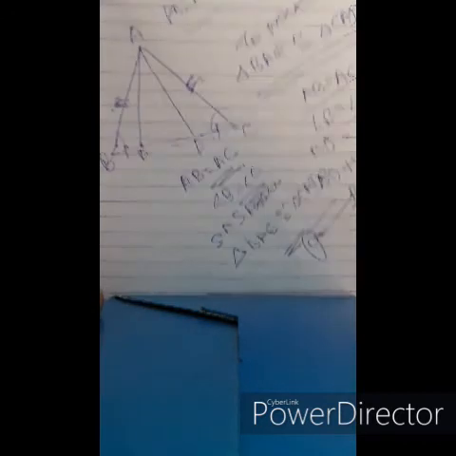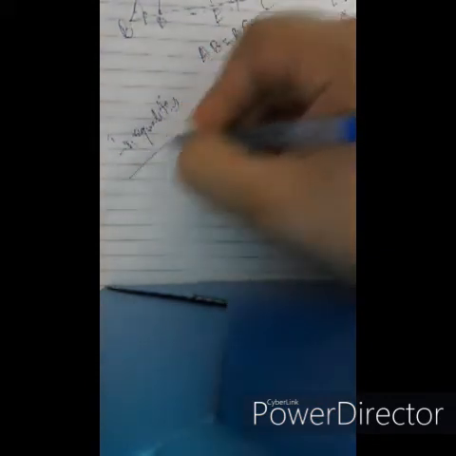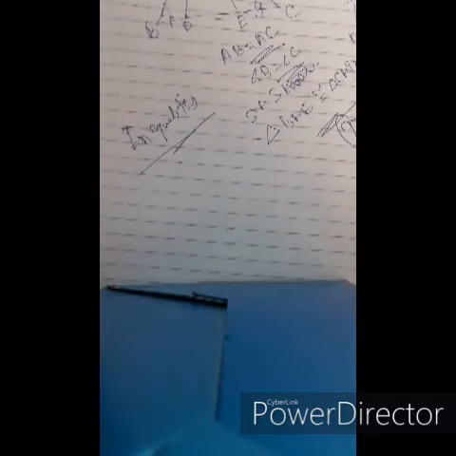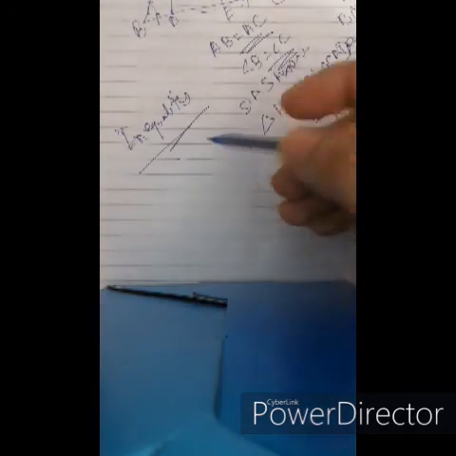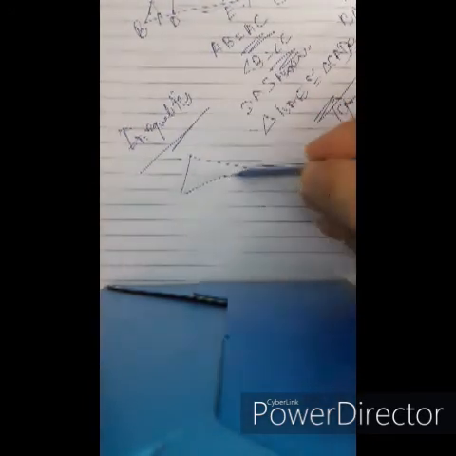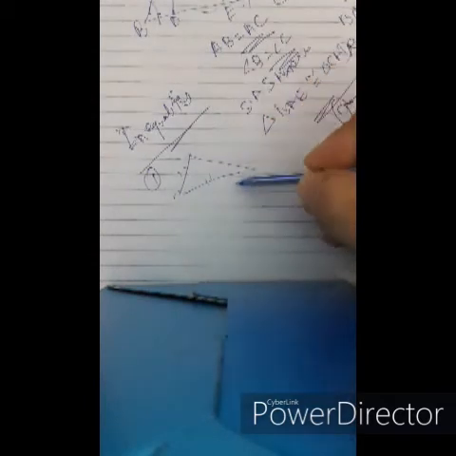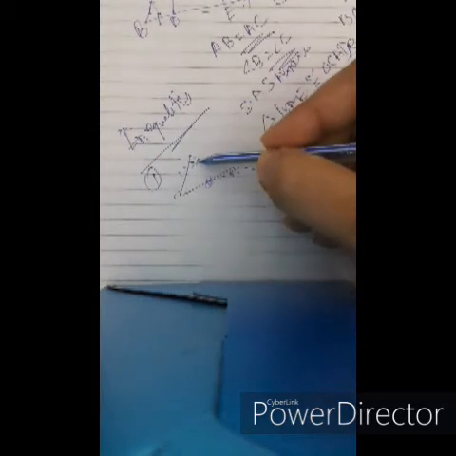Okay. Now we'll take a look at some inequality theorems of triangles. Let's look at the first theorem of inequality. If two sides of a triangle are unequal, the greater side has the greater angle opposite to it. Suppose a triangle is there. If two sides of a triangle are unequal, then the greater side has the greater angle opposite to it.